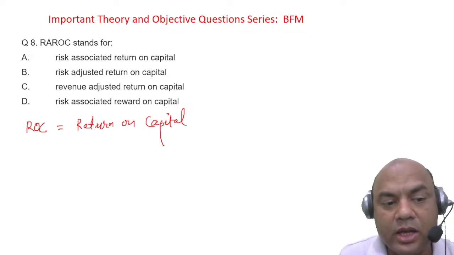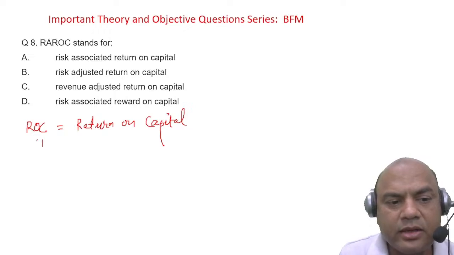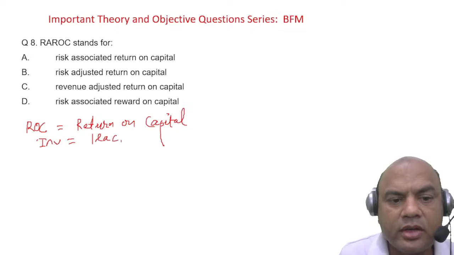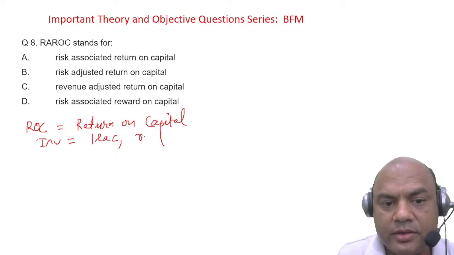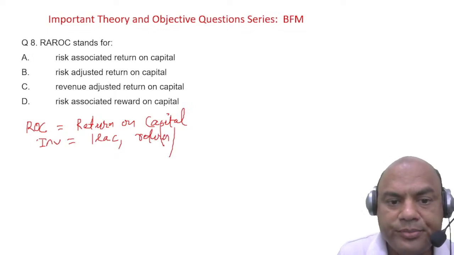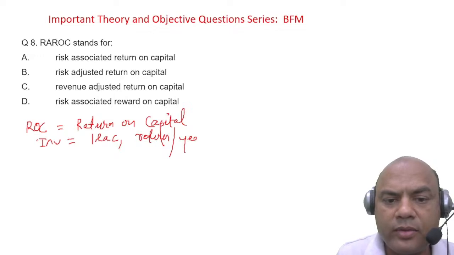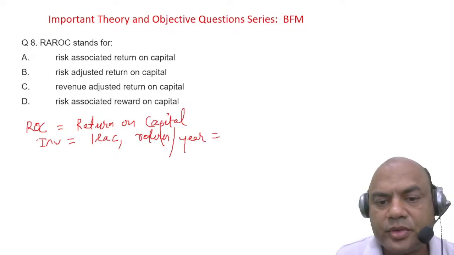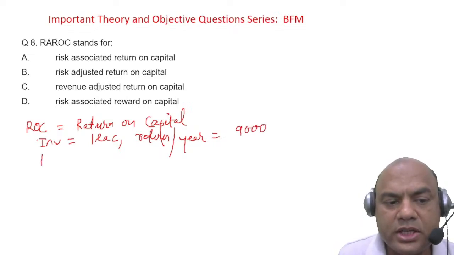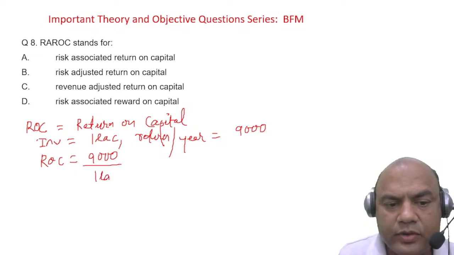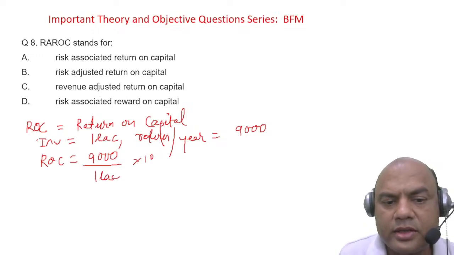Now I'll explain you RAROC. Invested 1 lakh. Returns per annum, per year, let me make it 9,000. So what is my ROC then? 9,000 upon 1 lakh invested into 100. So it is 9%.